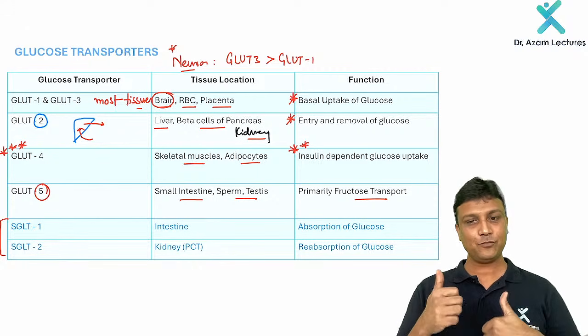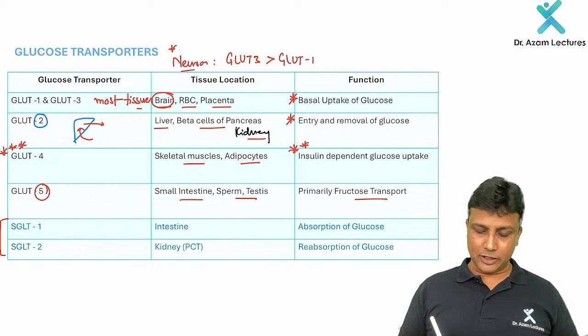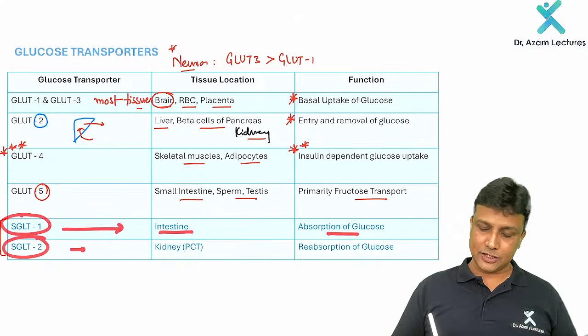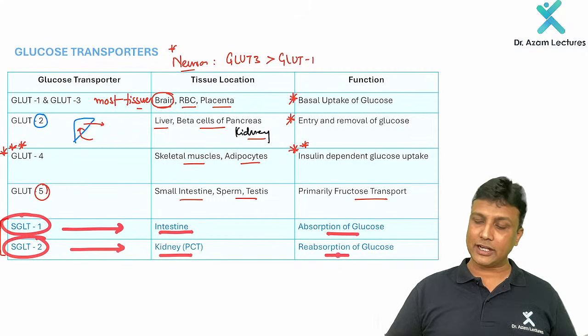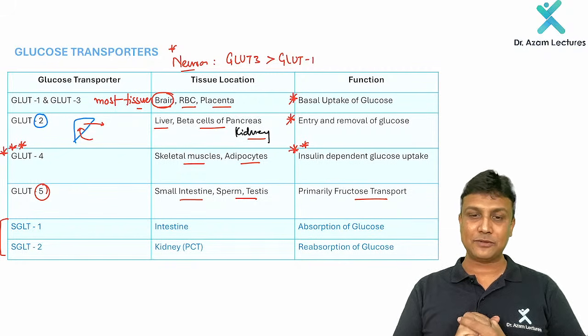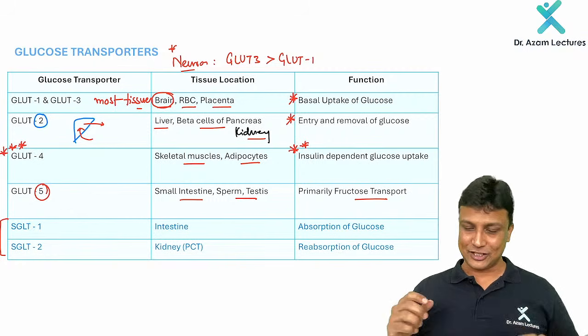Okay? Done. After that, my dear friends, remember sodium dependent glucose transporter 1, SGLT1 and SGLT2. SGLT1 will be present on the intestine for absorption of glucose, and SGLT2 will be present on the kidney for reabsorption of the glucose. Perfect? Yes. Many times, my dear friend, they will be asking a question from over here. Is it okay? Let us now move ahead.